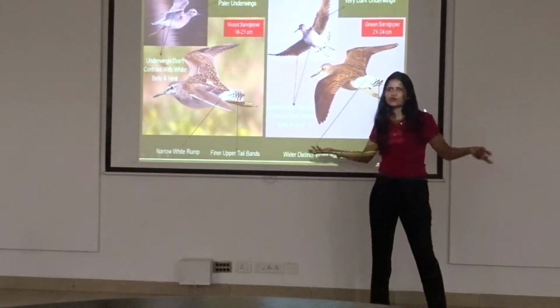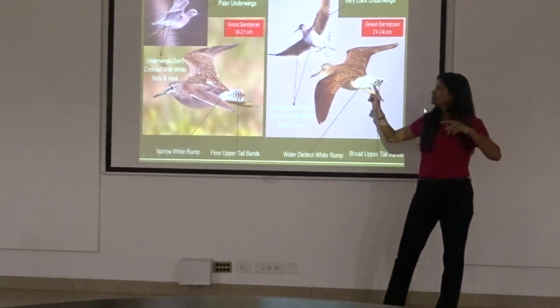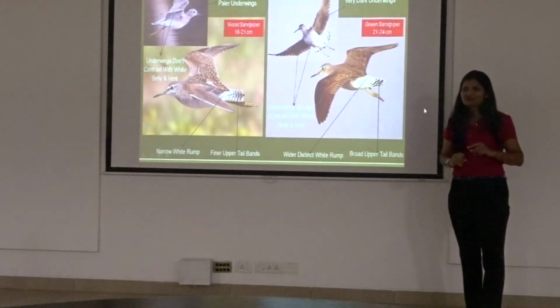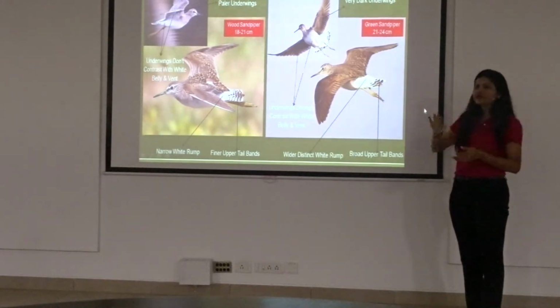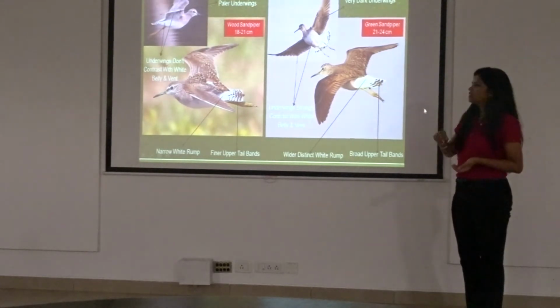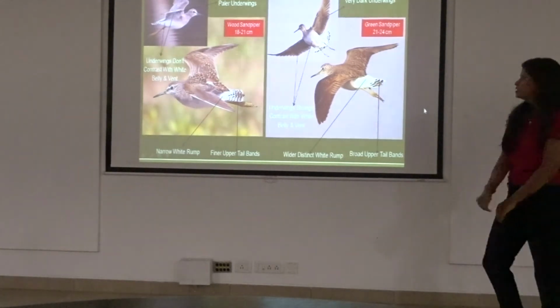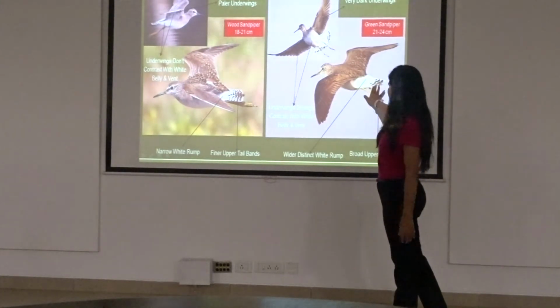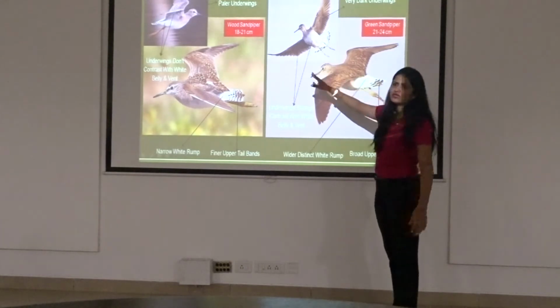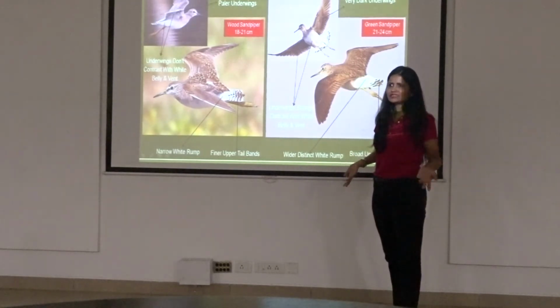So very simple, na? You take one shot, it's flying, you know the wings are dark. This is because most of these birds are at a distance. So you've just taken a shot and you know, fine, this is a green sandpiper. I see the tail bands, I see that this is this way, that way, so you know, right? So I think this is very simple. You have broad tail bands, you can just look at those underwings, they are darker than the rest of the body. That will be the easiest point.